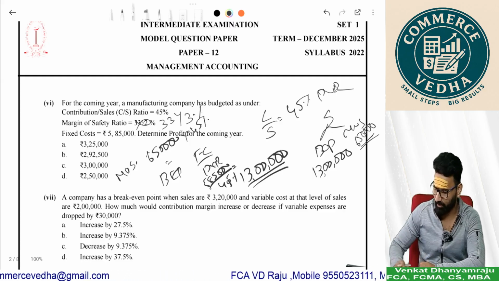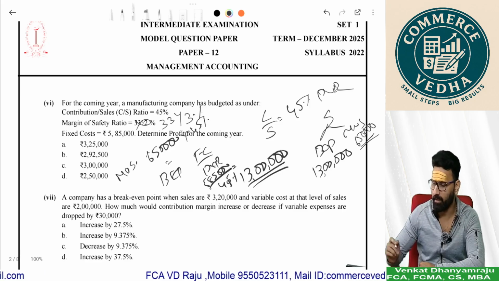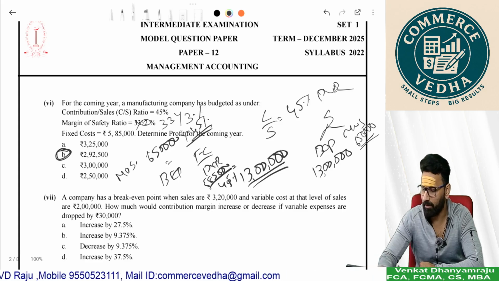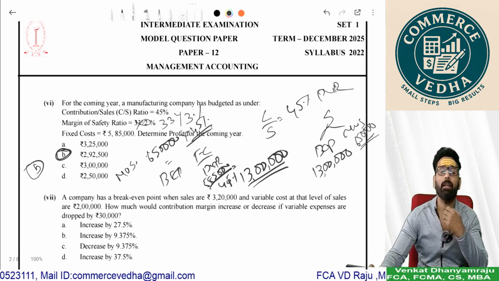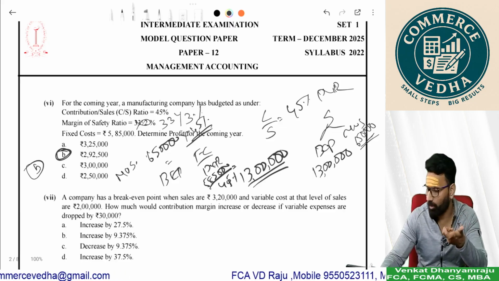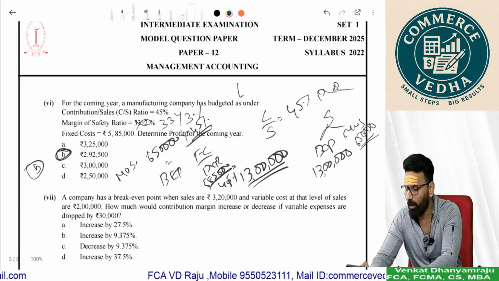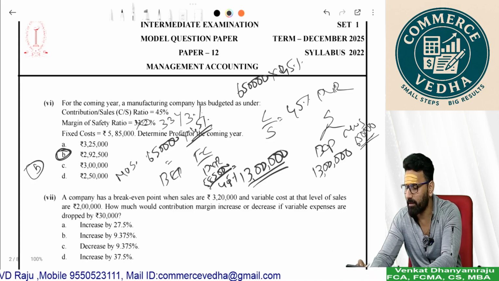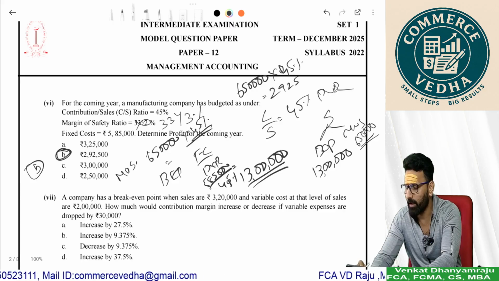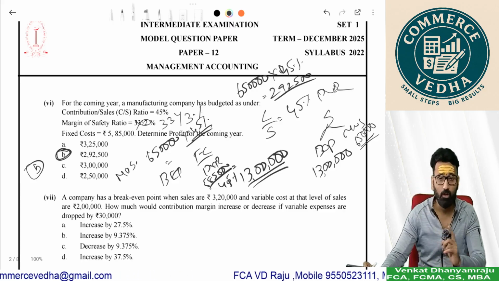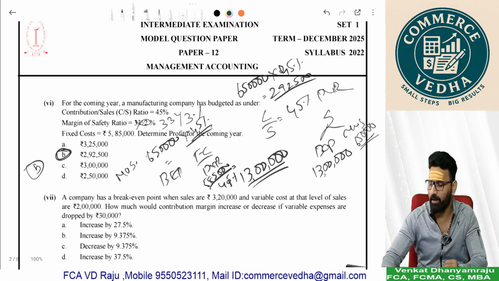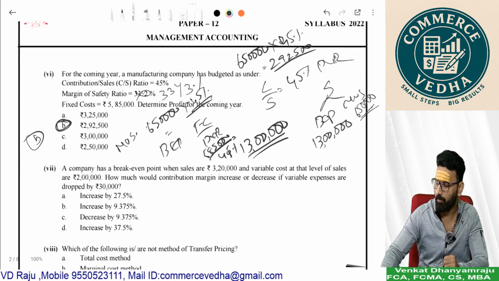So 6,50,000 into 45% is 2,92,500, option B. At MOS, contribution equals profit. So when the MOS is 6,50,000, contribution 45% is 2,92,500. Hence your profit is 2,92,500, option B.